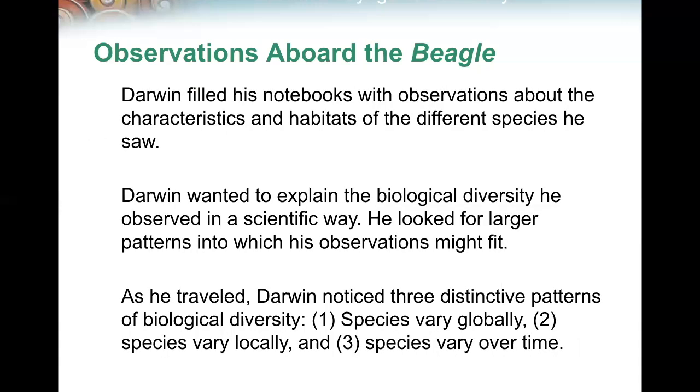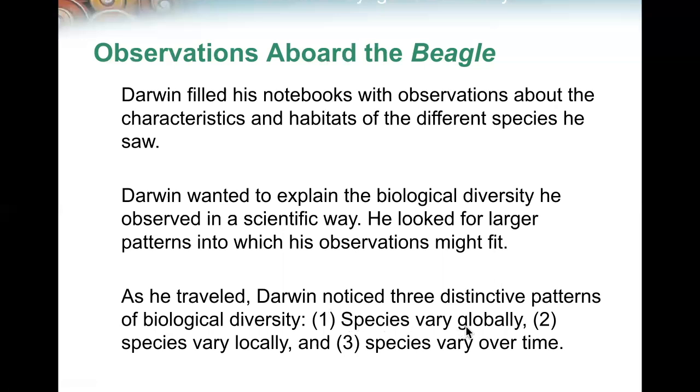Darwin filled his notebooks with observations about the characteristics and habitats of the different species he saw. Darwin wanted to explain the biological diversity he observed in a scientific way. He looked for larger patterns into which his observations might fit. As he traveled, Darwin noticed 3 distinct patterns of biological diversity.